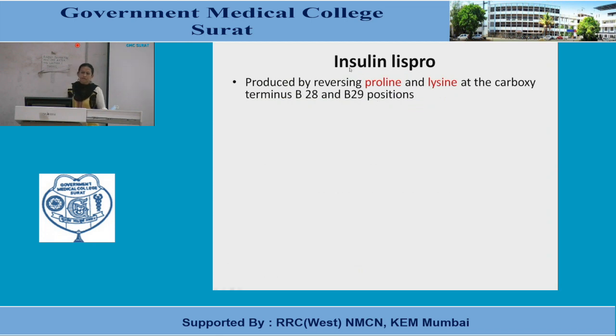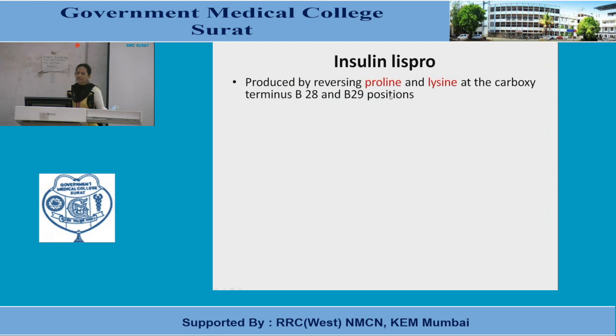So in rapid acting, we have seen Lispro, Aspart and Glulisine. First of all, we'll see Lispro. As the name suggests, you can remember it like Lispro. Here a modification is done at the level of lysine and proline. That way also you can remember this insulin analog. Which type of modification is done, that is important.